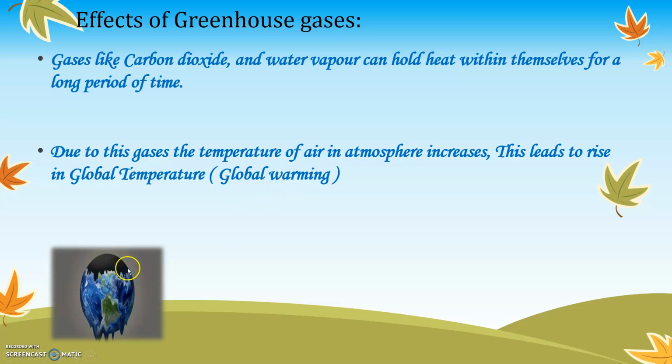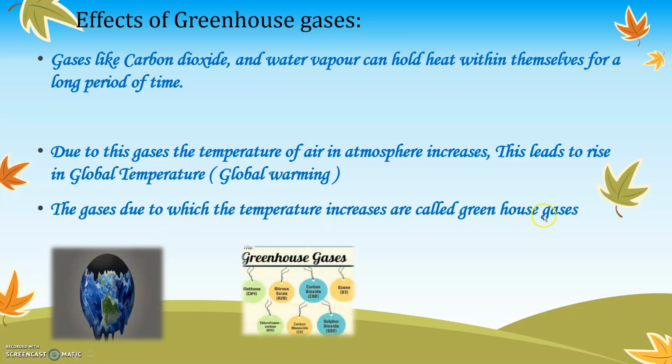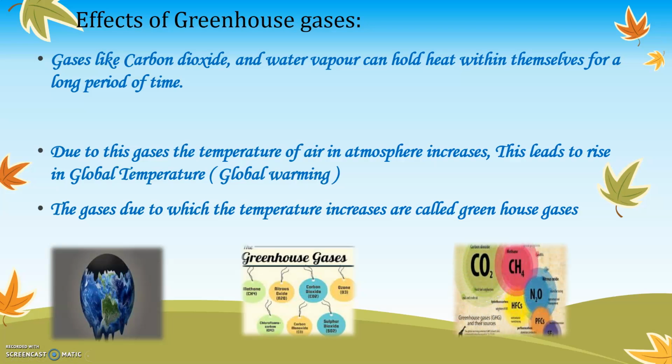You can see over here, because of global warming, the earth starts melting and it is having bad effects on the human body. The gases due to which the temperature increases are called greenhouse gases. For example, carbon dioxide, sulfur dioxide. When these gases increase in the atmosphere, the temperature increases. These are called greenhouse gases. So children, remember, we have to plant more and more trees so that the amount of carbon dioxide and these poisonous gases becomes less, and the amount of oxygen increases, which is going to be useful and healthy for our survival in the atmosphere.